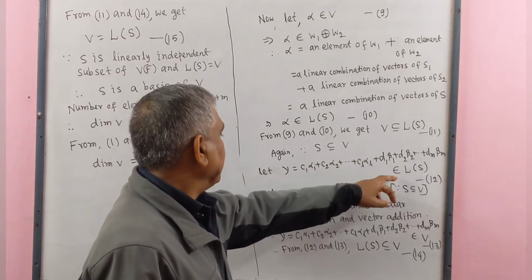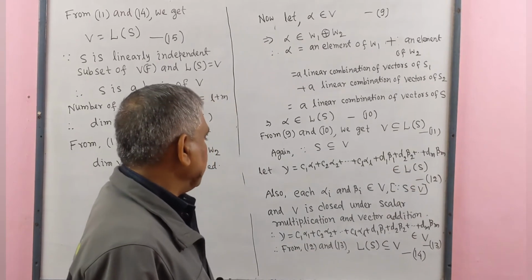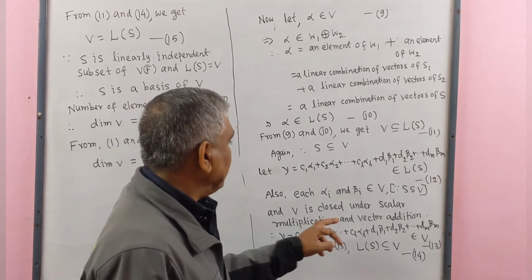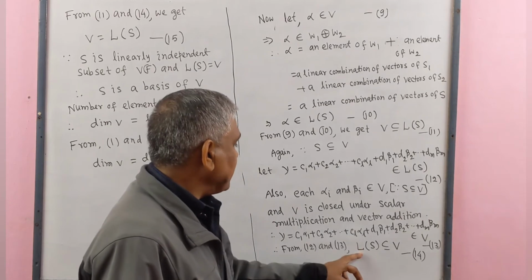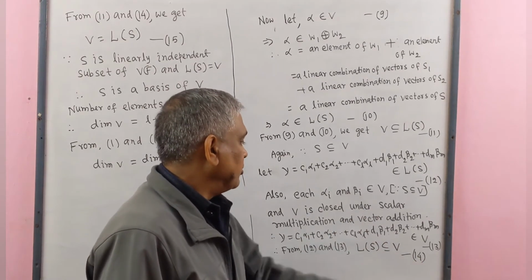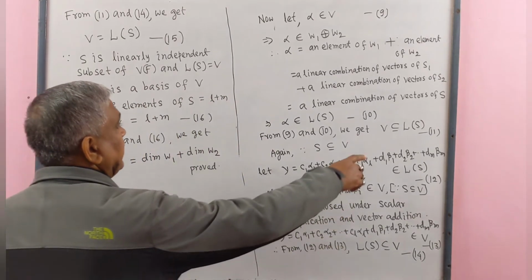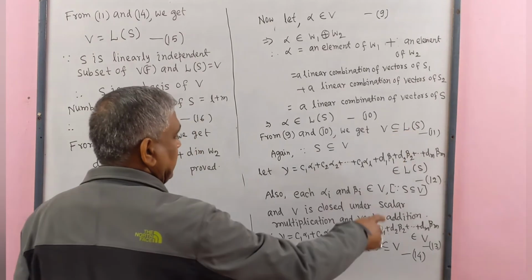From 12, gamma belongs to LS. In 13, gamma belongs to V. That means LS is a subset of V. This is number 14. From 11, we get V is a subset of LS.